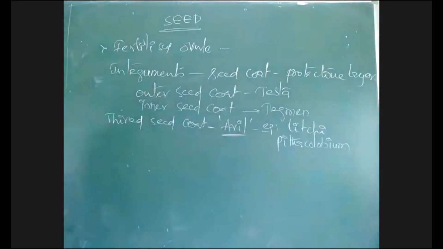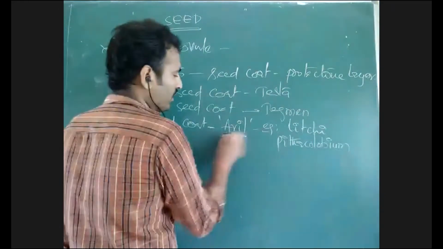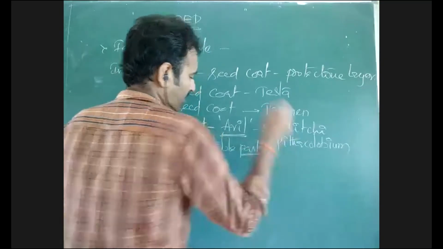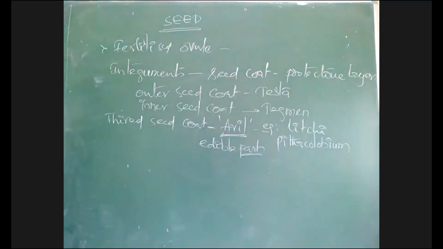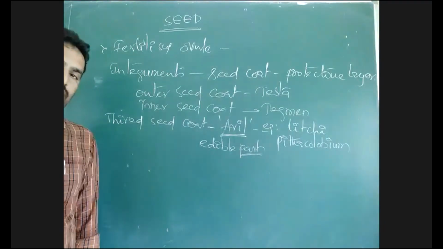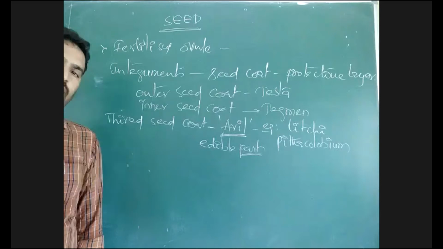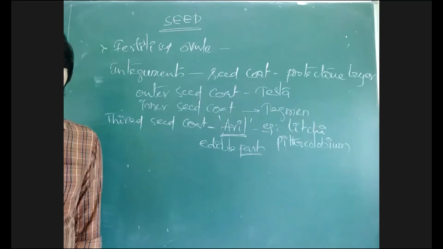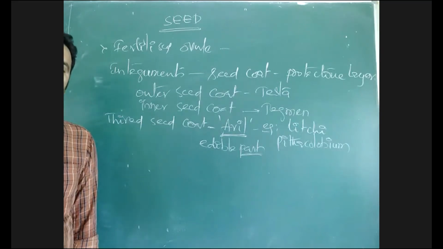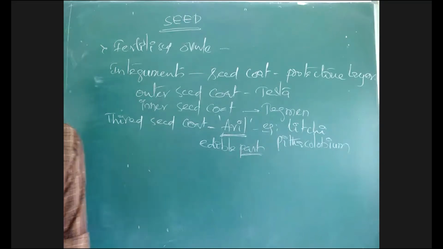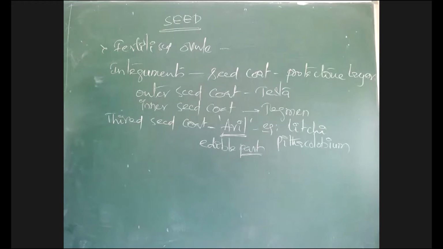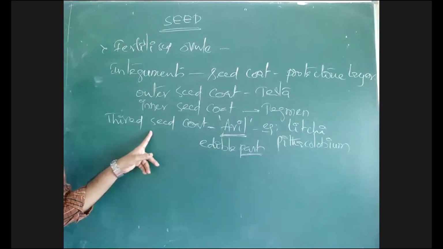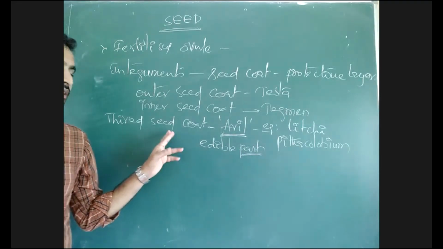In Pithecolobium and lychee, we can find a third integument called aril, which is edible. It is the edible part of the seed coat. Usually, seed coat is not edible. Inside the seed, the embryo or cotyledons are edible, like in groundnuts, because they store food. But seed coats are not edible. They do not have any reserved food; they are just meant for protection of the seed embryo.